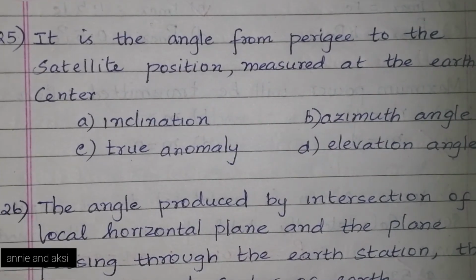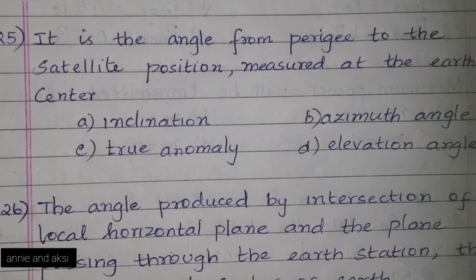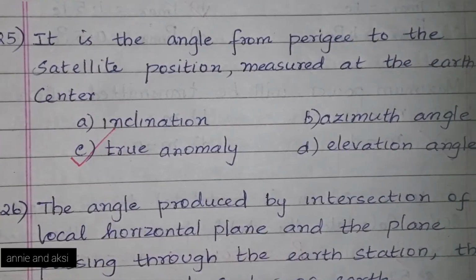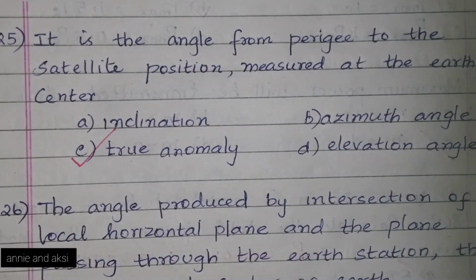Next question. It is the angle from perigee to the satellite position measured at the Earth's center. The options are A. Inclination, B. Azimuth angle, C. True anomaly, option D. Elevation angle. And the answer is true anomaly. So true anomaly is the angle from perigee to the satellite position measured at the Earth's center.